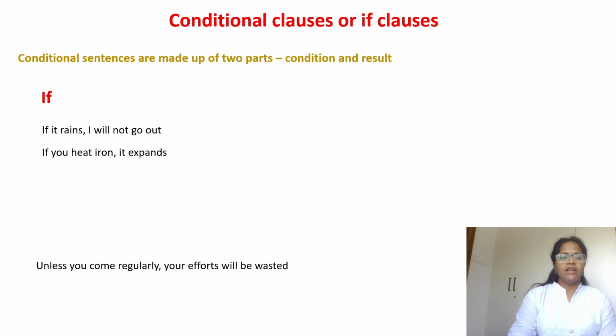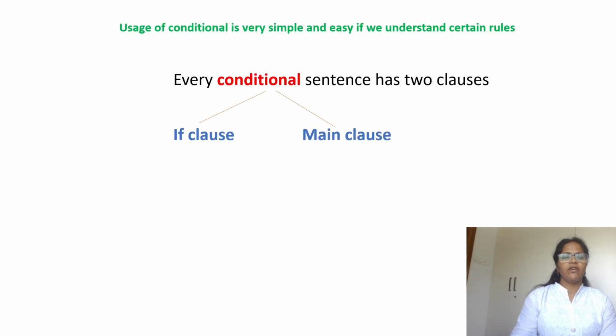Unless you come regularly, your efforts will be wasted. Unless you work harder, you will fail. For negative sentences, we use unless. Unless is used as a substitute of if not. If clause is a condition, whereas main clause is a result of the condition.